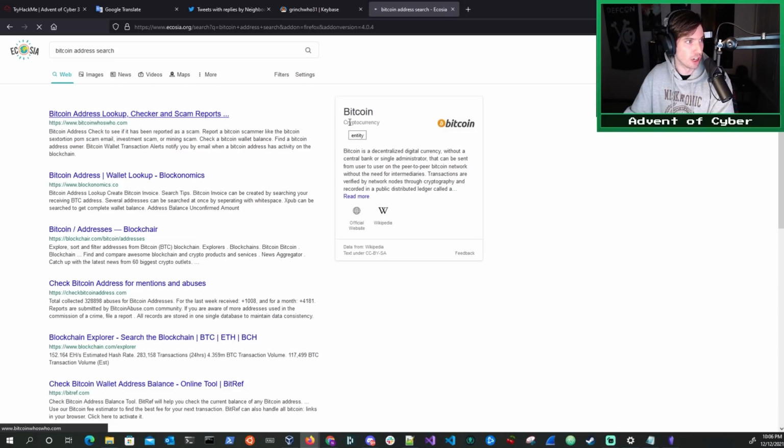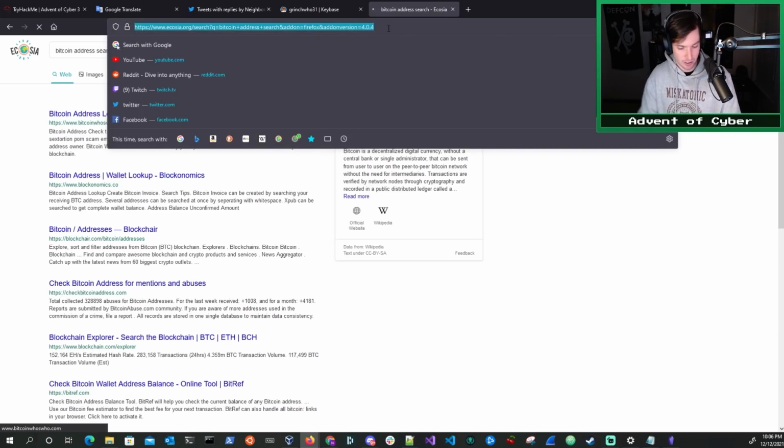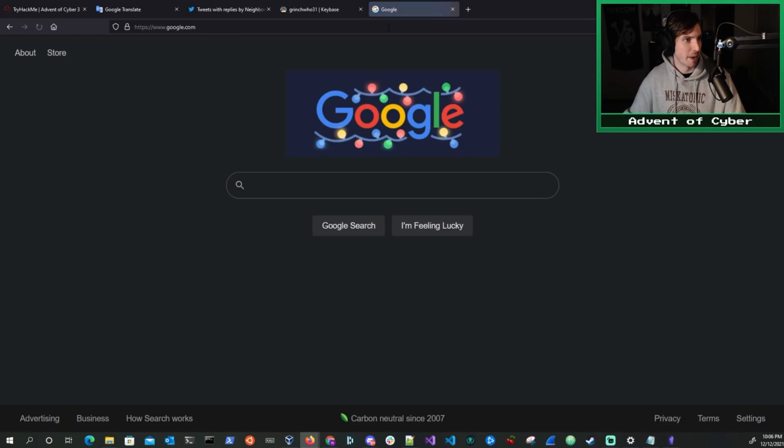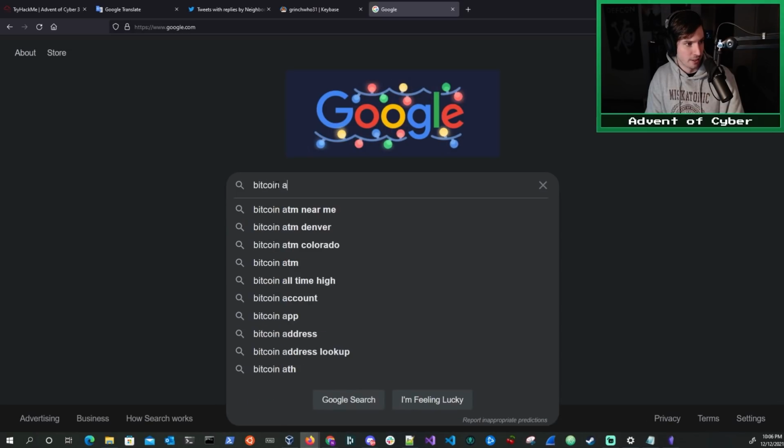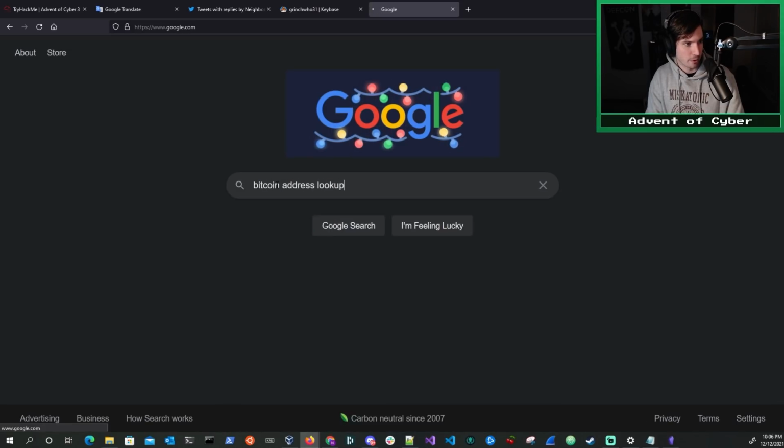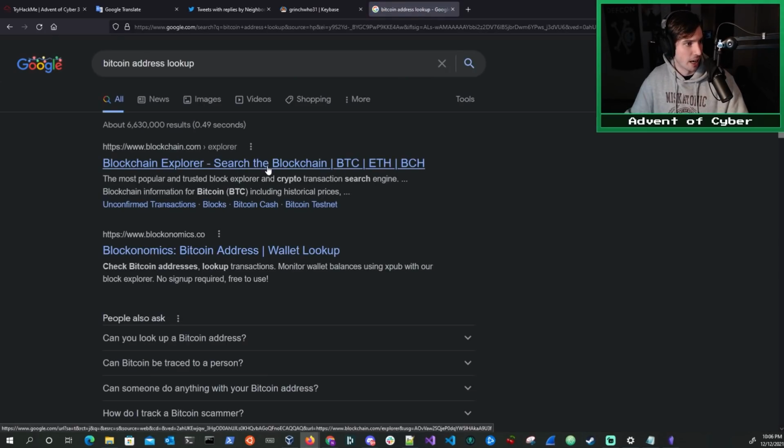And it's chugging along. Okay, it's taken forever. We used Ecosia by accident there. That's my default search engine. But instead, let's search for Bitcoin address lookup. That seems fine. This looks good.